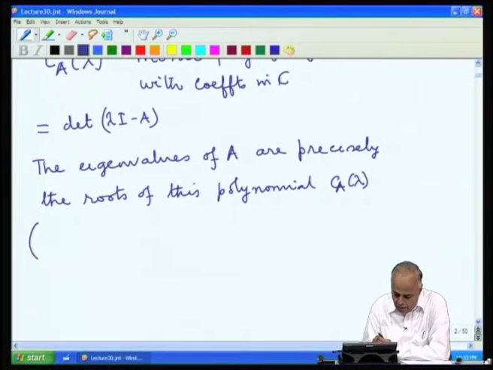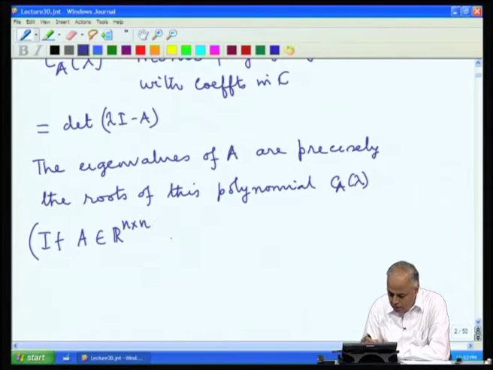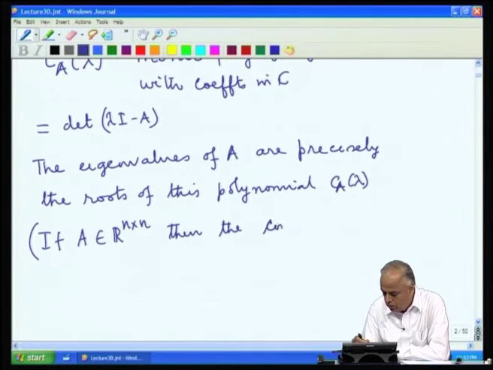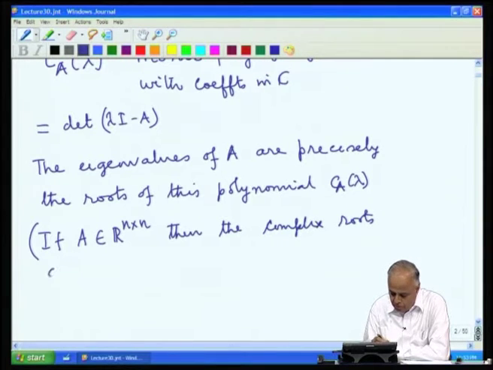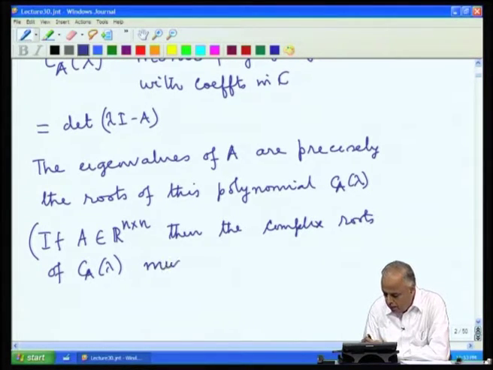We again recall that if A is a real matrix, then the complex roots of c_A(lambda) must occur in conjugate pairs.